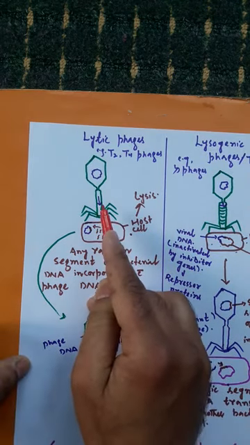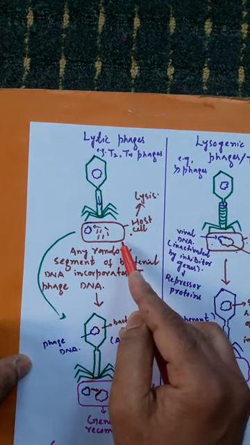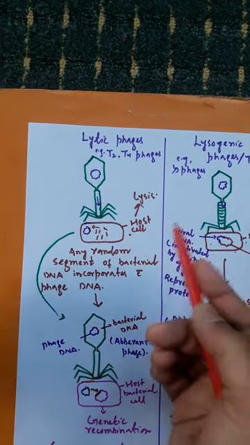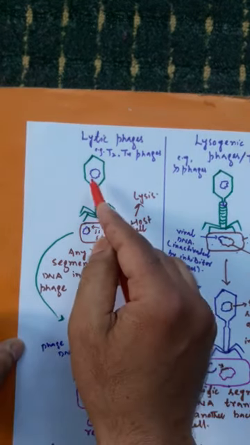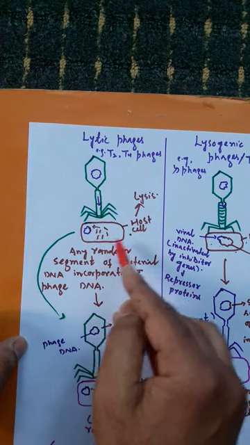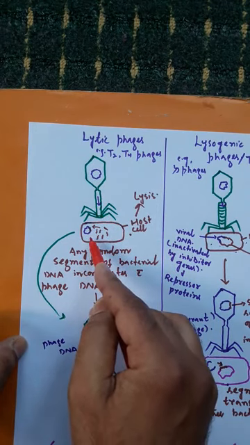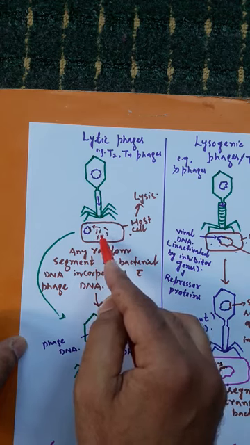This is the lytic phage. It has got attached to the host bacterial cell with the help of its pilot proteins at the tip of spikes. When this lytic phage penetrates its viral DNA inside the host bacterial cell,